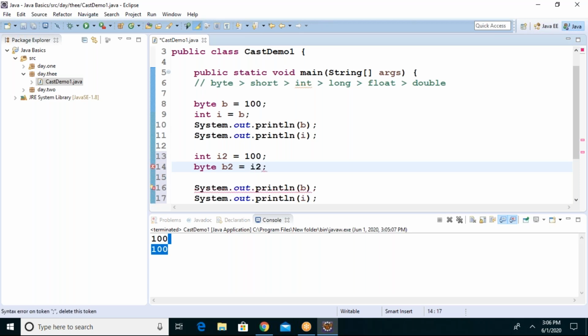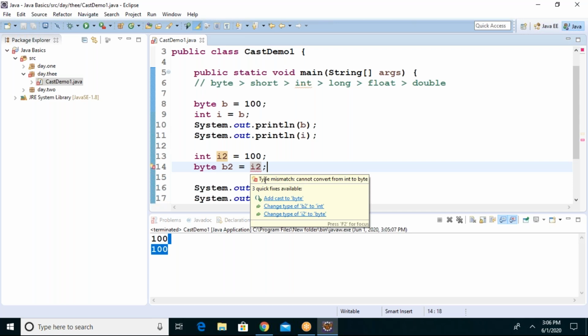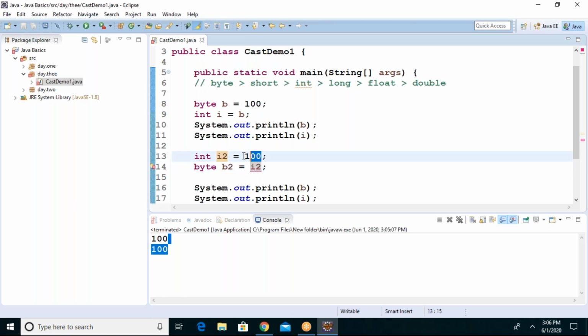But if you write b2 equals i2, it will give you a compilation error: type mismatch, cannot convert from int to byte, because the type has a bigger range. Of course the value is small, but the variable type is big.